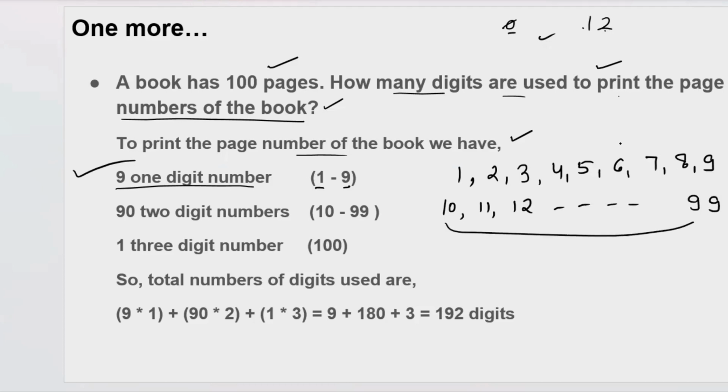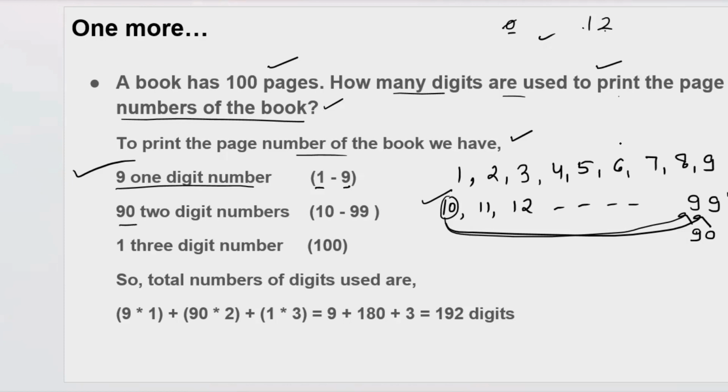How many digits are they using? How many numbers are there from 10 to 99? Total numbers are 90, right? Because 10, 11, 12, like this you can see. You have to count 10 as well, and you have to count 99 as well. So 90 2-digit numbers you are using here.